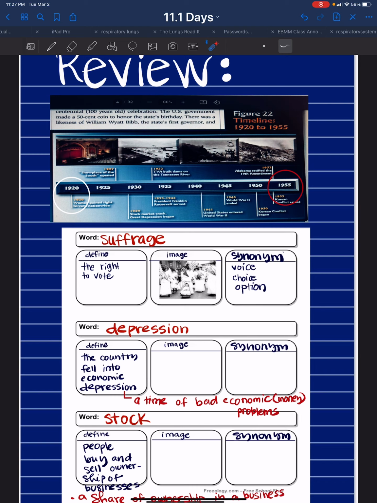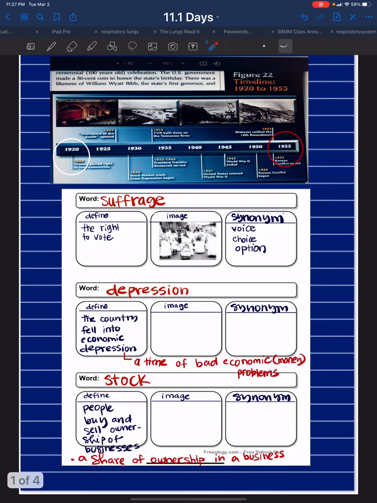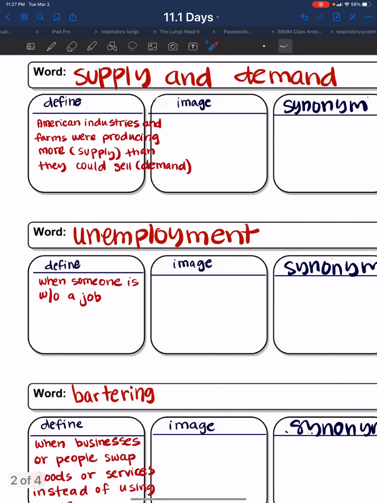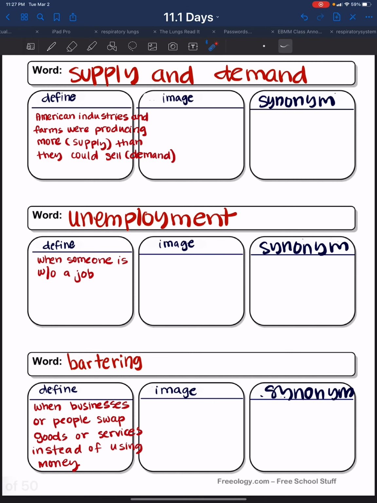with our vocabulary words. Suffrage is the right to vote. Women were fighting for the right to vote. Depression, a time of bad economic problems, bad money problems. Stock, a share of ownership in a business. This is where people buy and sell ownership of a business. Supply and demand. American industries and farms were producing more supply than they could sell. This was happening after World War I.